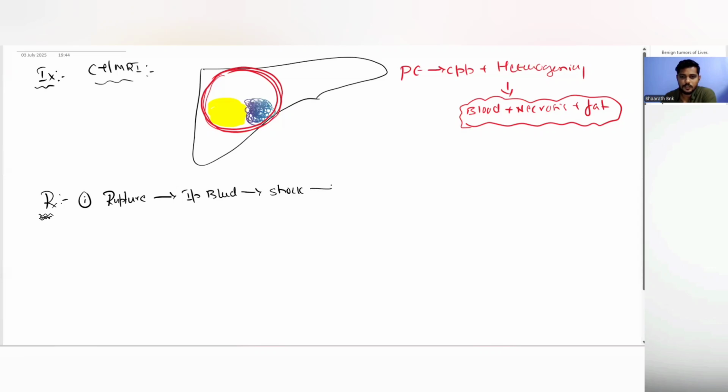Such a patient, after resuscitation, has to be taken up for embolization. Following embolization, it has to be resected. If there is a symptomatic patient, where the tumor is causing the symptoms, it has to be resected.